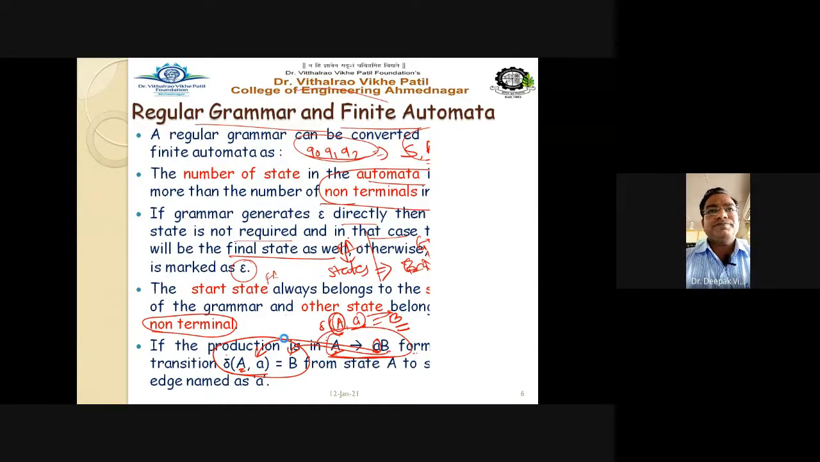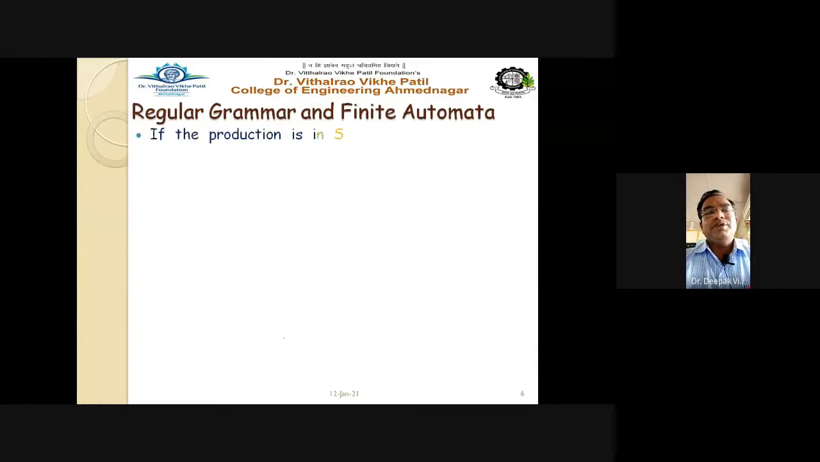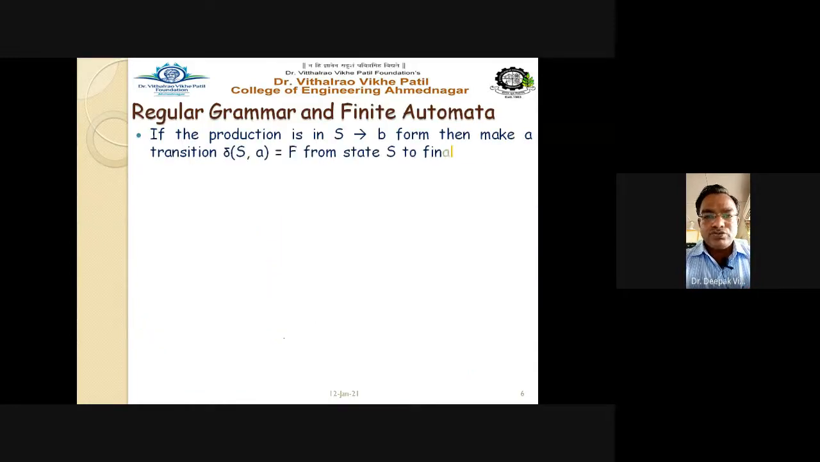So see here, next point: if the production is in this format, S gives small a, meaning the non-terminal gives a terminal symbol, then make a transition like delta of S on a gives you a final state. Means if there is a production like A goes to a, then in finite automata you have to add a transition from A to the final state. Always mark the final state in a double circle in automata, right?